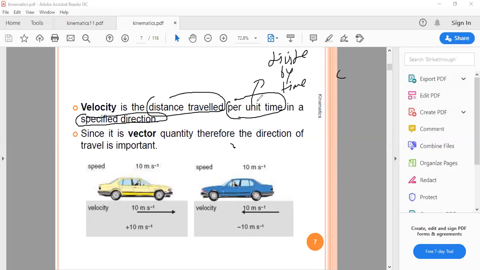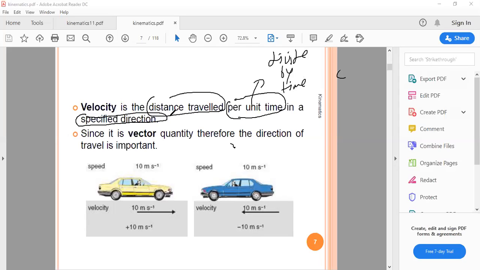Divided by time. Is this clear? Per unit time means any quantity divided by time.